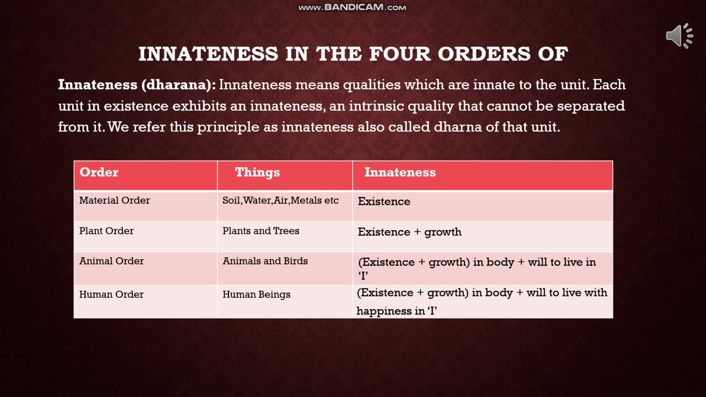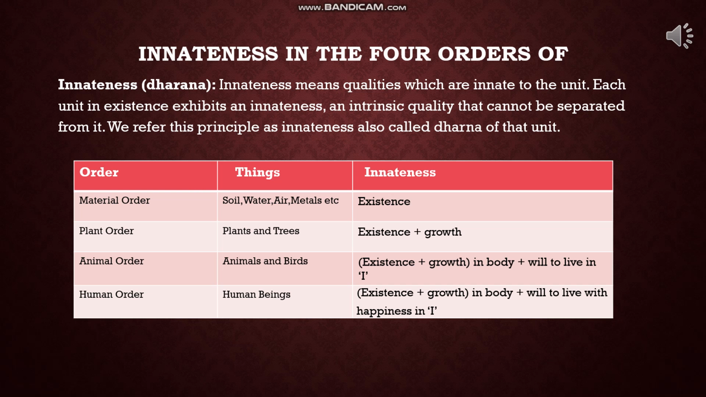So this growth is the intrinsic quality of the plant order. Next is the animal order. The animal order is a development of the plant order, and therefore this order inherits the innateness of the previous order, that is existence and growth. That is at the level of the body, which is physico-chemical in nature. In addition, all the units in this order have the will to live in I. Indeed, no unit in this order can be separated from this will to live. It is intrinsic to every unit in this order.